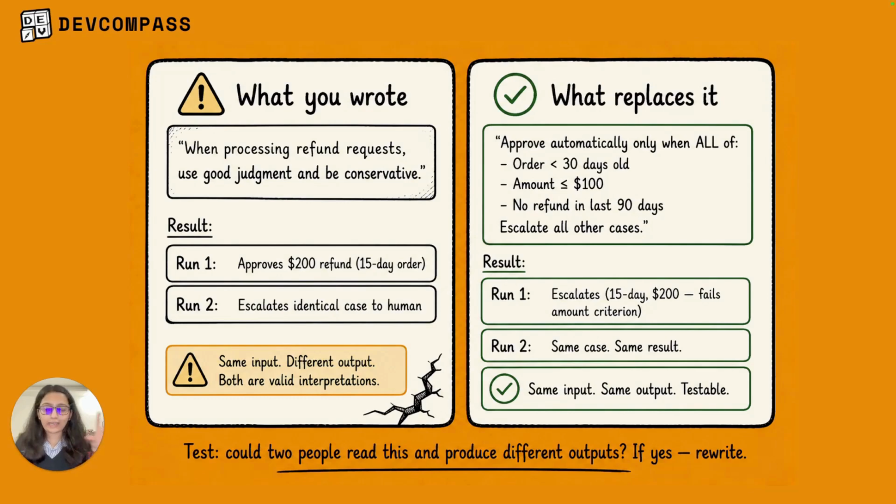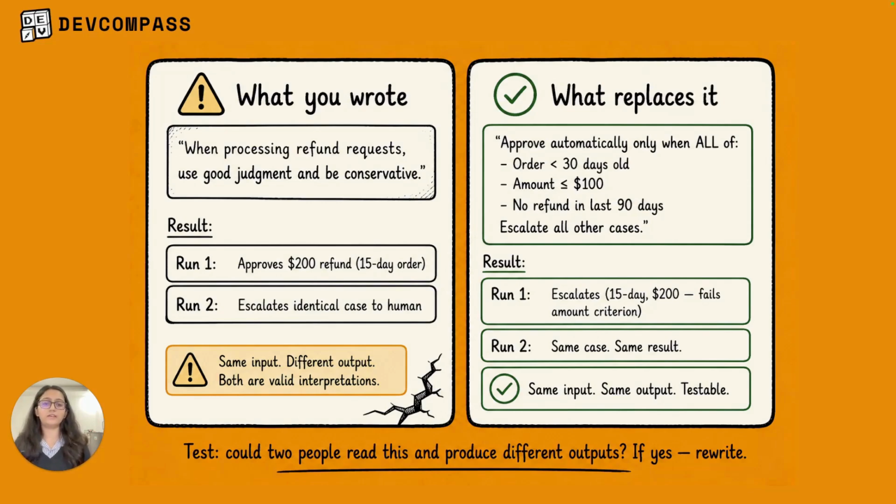That crack icon that I've added as a visual interpretation is intentional. It says that the prompt looks solid but it's fractured. Claude kind of guessed what conservative meant. So if you have different runs, you will have different guesses. The right side is specific instructions, same scenario rewritten. Approve refunds automatically only when all of the orders are less than 30 days old and the amount is $100 or less, and no refund in the last 90 days. Escalate all other cases.